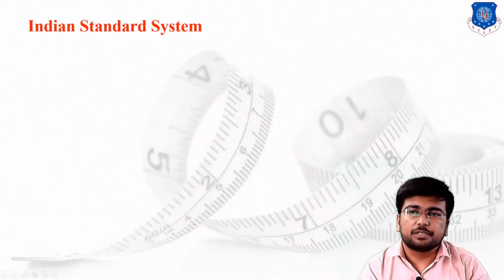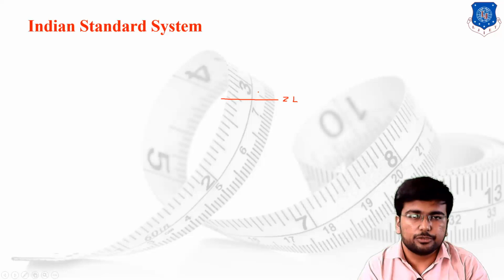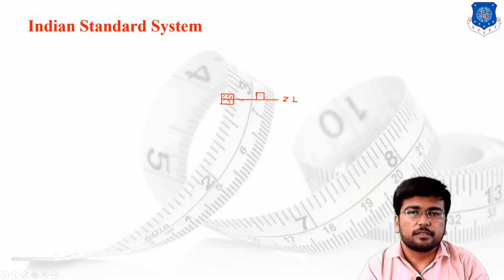Now let us understand the standard system, or we can say the Indian standard system for tolerancing methods and tolerance zones. As we have discussed, suppose this is the zero line. We have discussed two different tolerances. First one, that is the unilateral tolerance, and second one, that is the bilateral tolerance. The case of bilateral tolerance has been designed like this. You have both sides, on the plus side and on the minus side, some tolerance zone. This is the case of unilateral tolerance. This is again the case of unilateral tolerance.